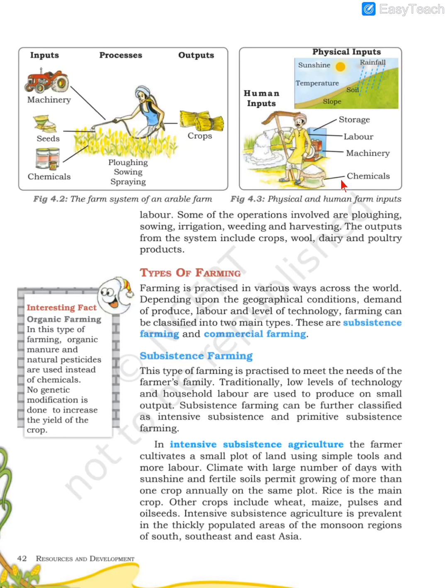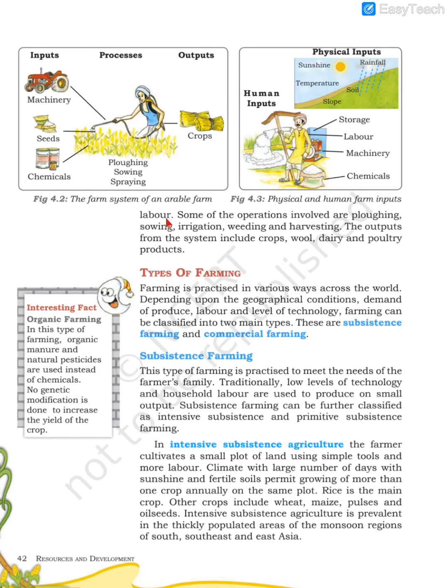Like you have to bring the chemicals, you have to bring the machines, then labor yourself, then irrigation is provided, and then storing the grain, it is also a big human input, because the grains are grown in large quantities and they have to be stored also, otherwise they will rot. So that is also a big problem for agriculture. That requires a lot of human input. So these are the two types of inputs: physical inputs and human inputs.